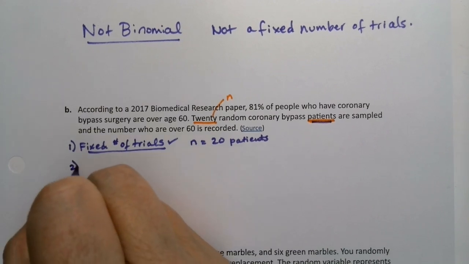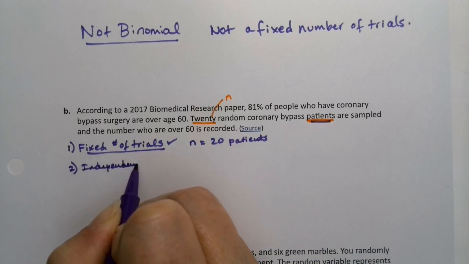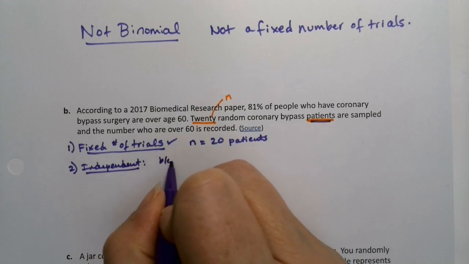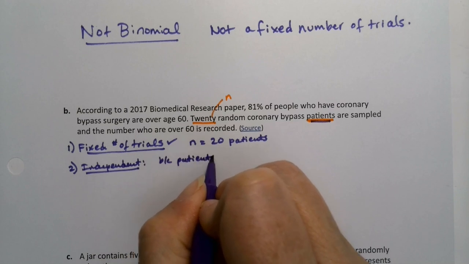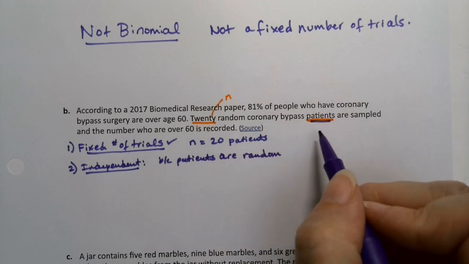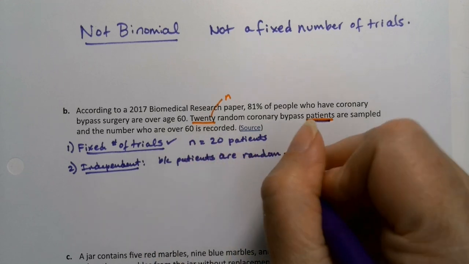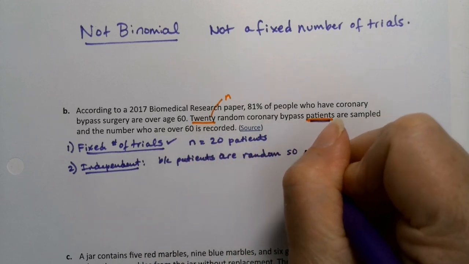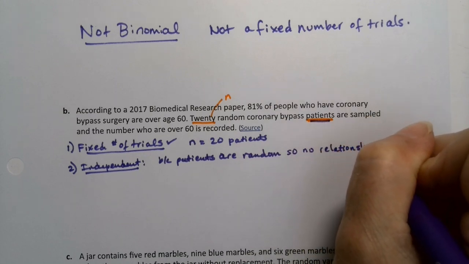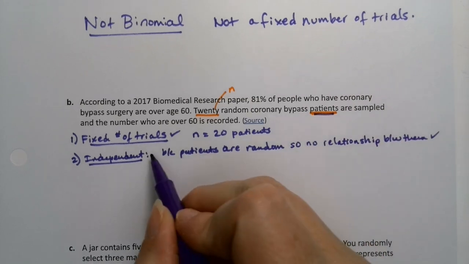This one is binomial. So step two, independent. Well, because they're random patients, they're not related to each other. That's the way you would lose independence in this case. So because the patients are random, they'll have no effect on each other. Whether I have bypass surgery and the age I had it at has no effect on anybody else other than people I'm related to, probably. So patients are random, so there's no relation between them. Good, got that one. So independent, check.